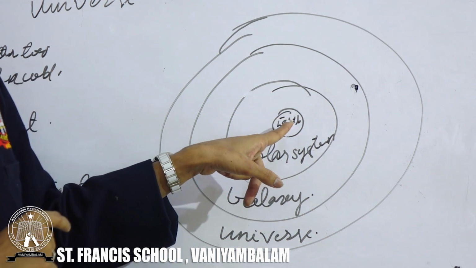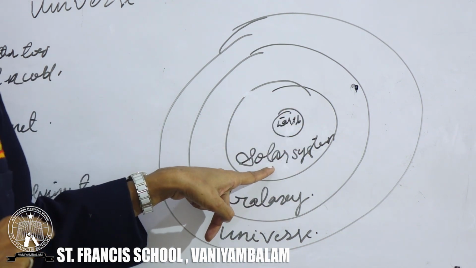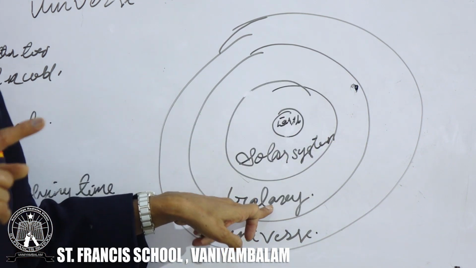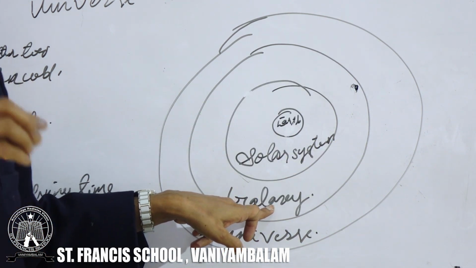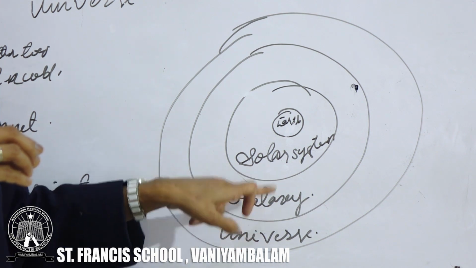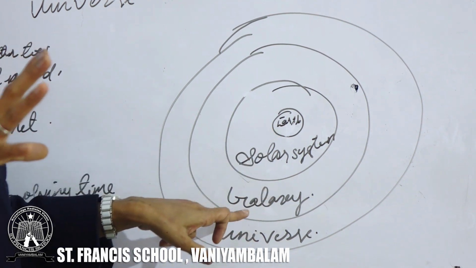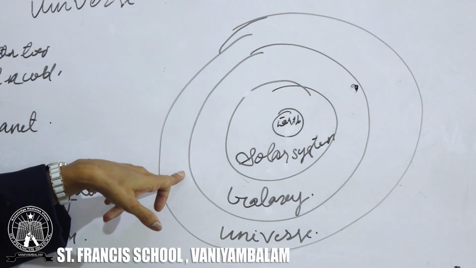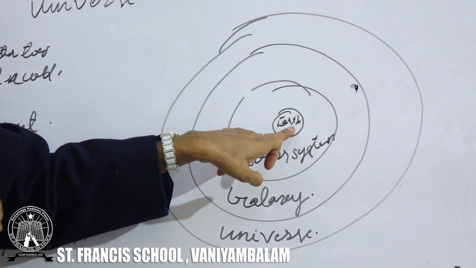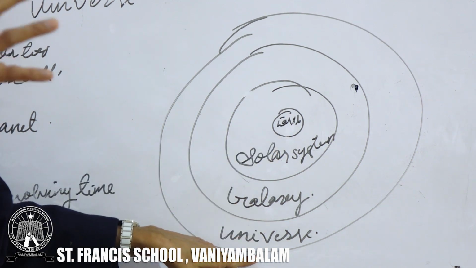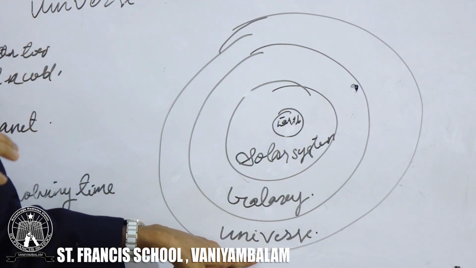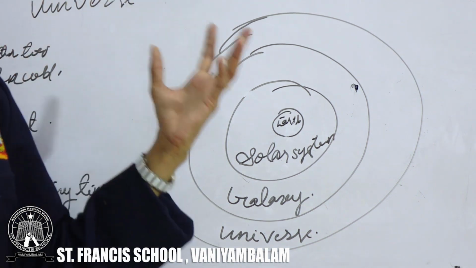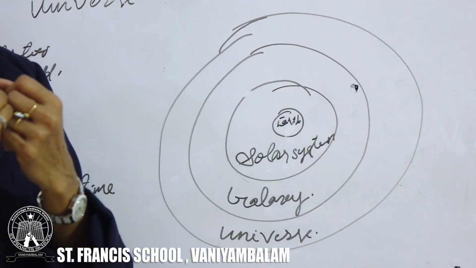The earth is in the solar system, and this solar system is in the Milky Way galaxy, and millions of galaxies form a universe. Am I clear to you? So how is the earth related to the universe? We are far from the universe, but we all are a part of this universe.